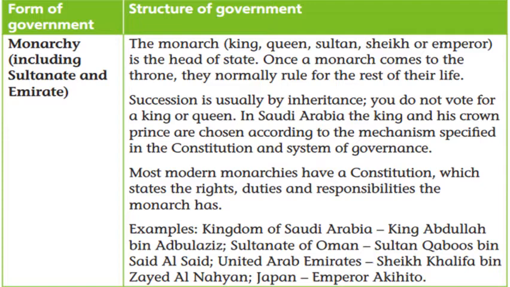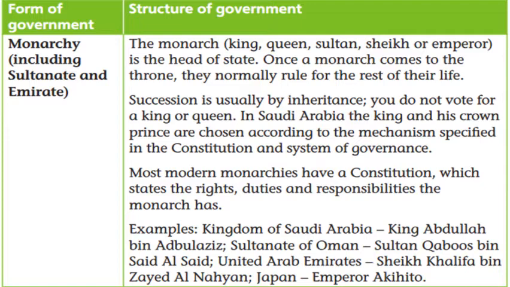The monarchy is a kind of government in which the monarch rules the country for the rest of his life. As long as he is alive, he will not be replaced by another person unless there are certain circumstances. For example, if he is unable to perform his job due to sickness or mental health, he can be removed from office. Usually, the Crown Prince takes over the office of the king in case of death or in case the king is unable to perform his job.